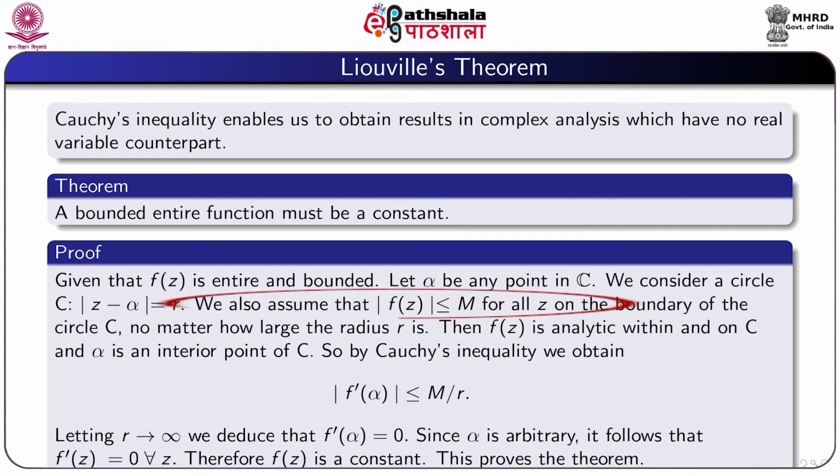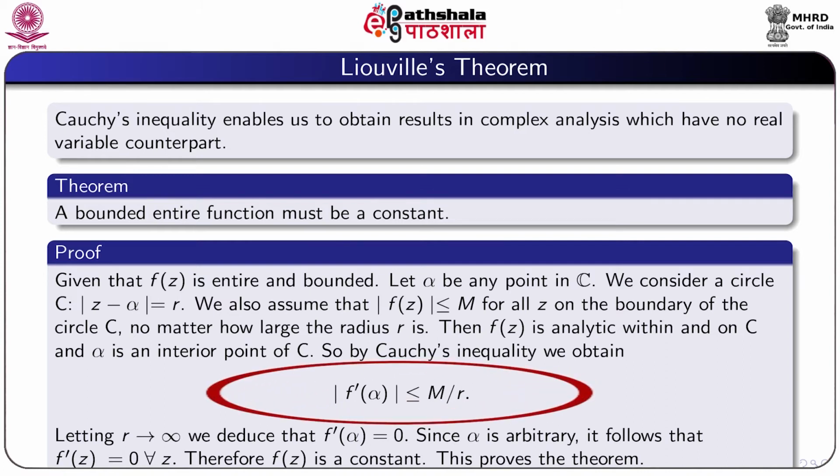We also assume that f(z) is bounded by M for all z on the boundary of C, no matter how large the radius r is. Then f(z) is analytic within and on C, and alpha is an interior point of C. So by Cauchy inequality we obtain modulus f dash alpha is less or equal to M by r.